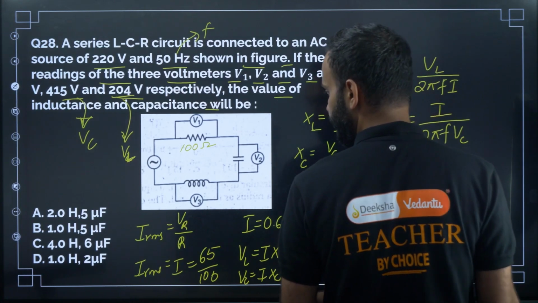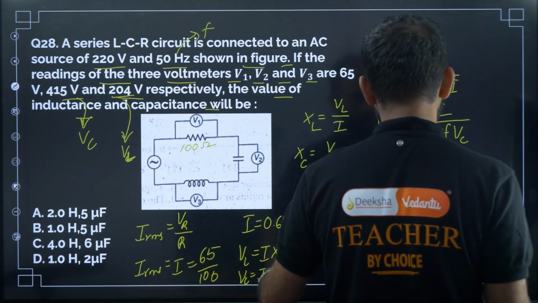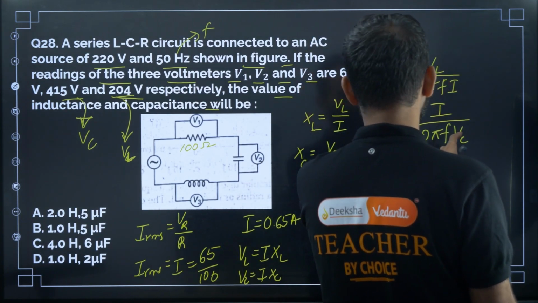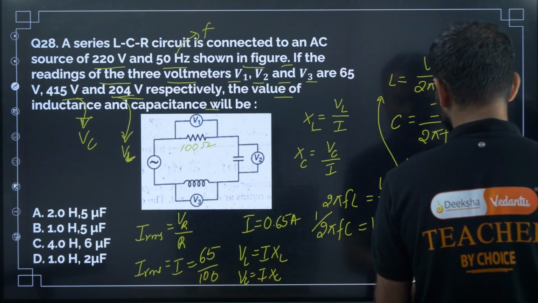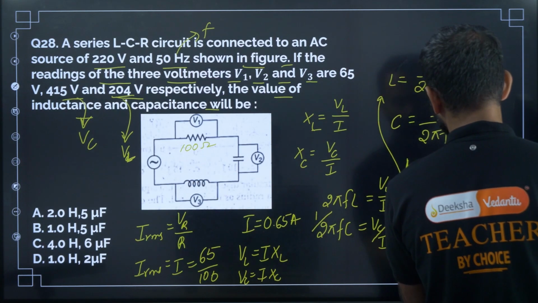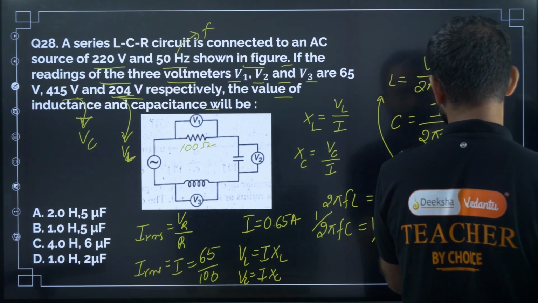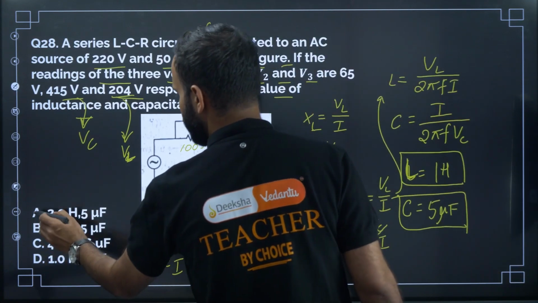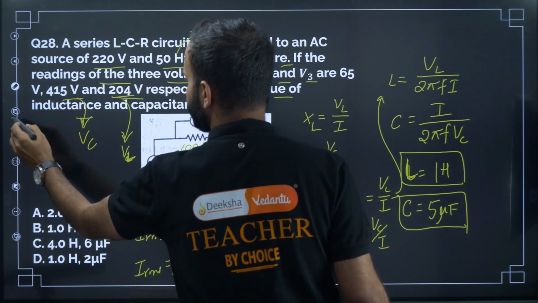And C equal to I is here 0.65, divided by 2 into pi into 50 into VC. VC is 415. So now solve this, you will get 5 microfarad. C and L values are 5 microfarad and 1 Henry. So the correct option is B. Okay, correct option is B.